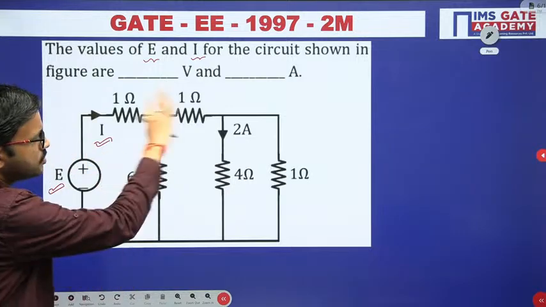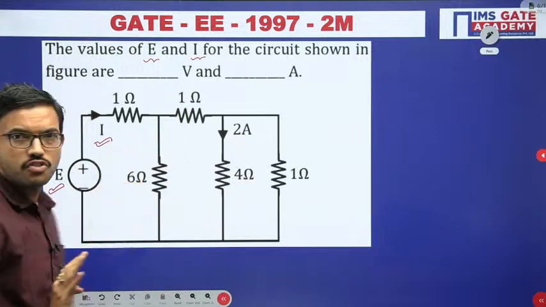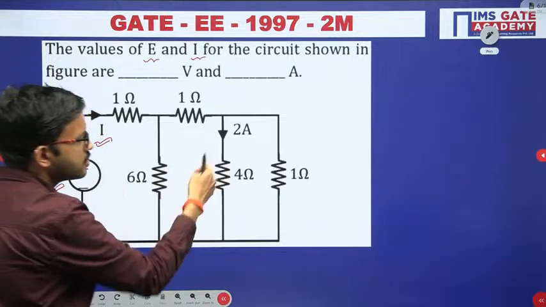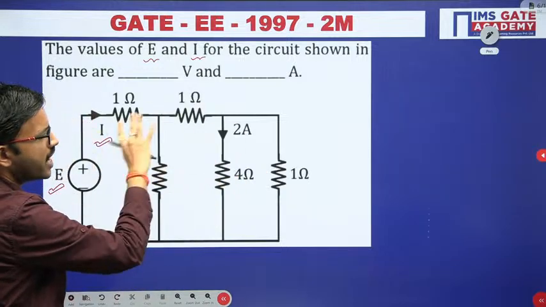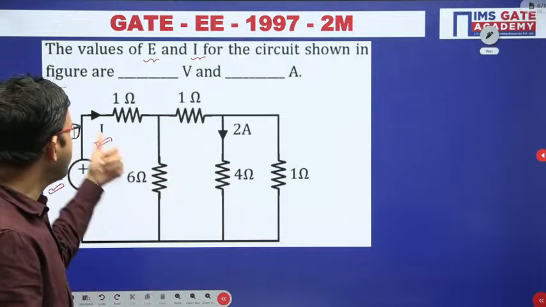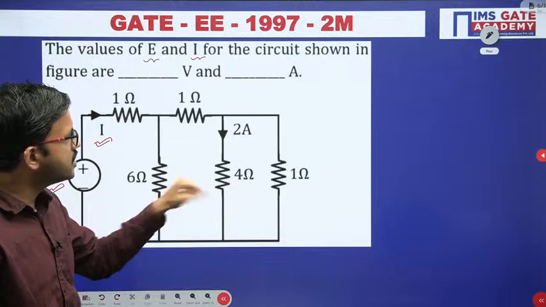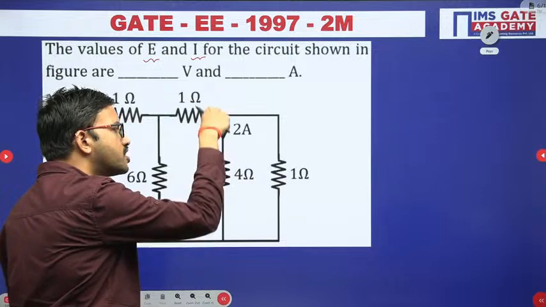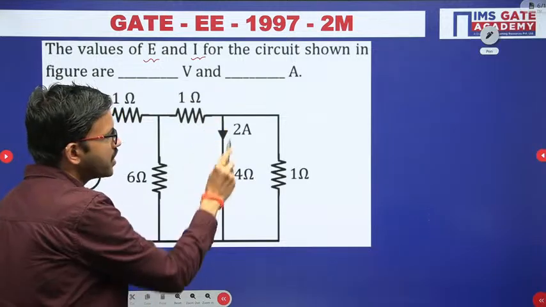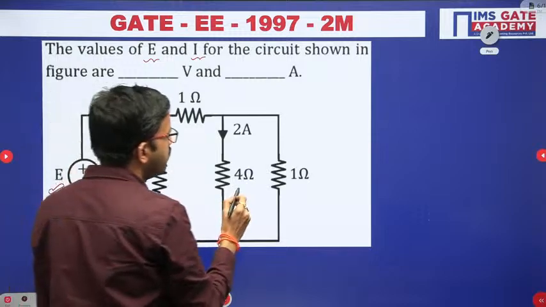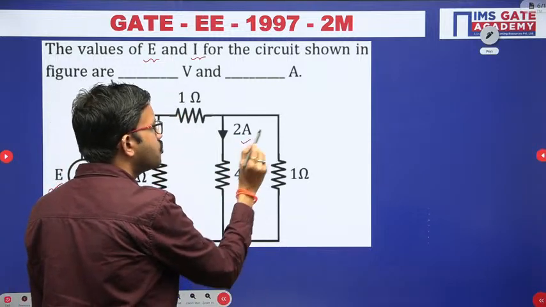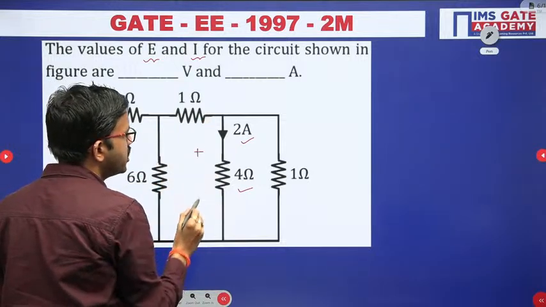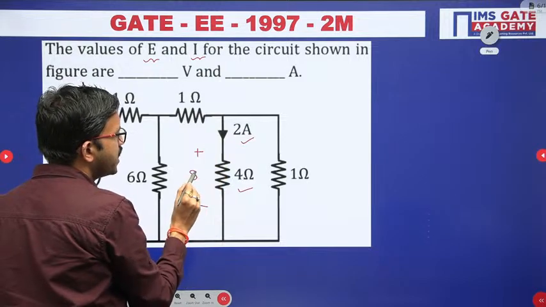Now just observe the rest of the circuit. All the components are resistors, right? Except this resistor, for all the other resistors you have the resistance value mentioned. Here we are supposed to calculate the current, but for this 4 ohm resistor you have the resistor value and you know the current flowing through it. That means now you can start from here. The 4 ohm resistor is there and the current 2 ampere is flowing in it. By using Ohm's law, we can calculate the voltage. 4 into 2 is nothing but 8 volts.